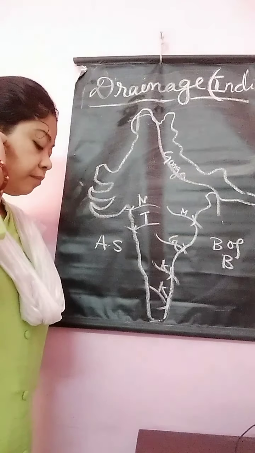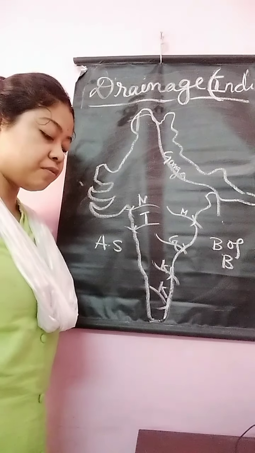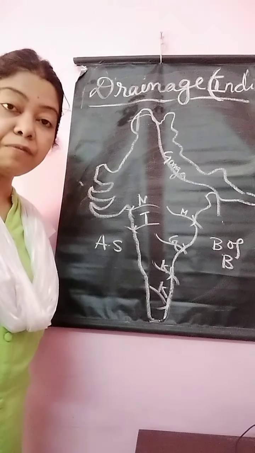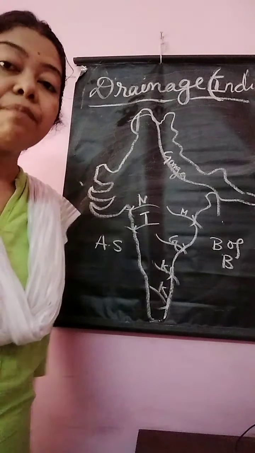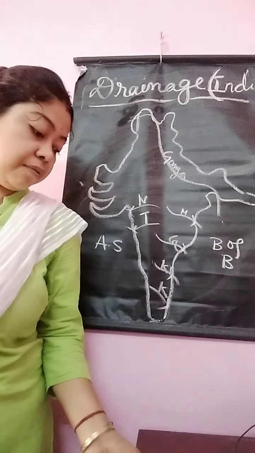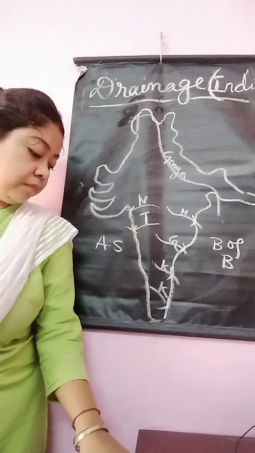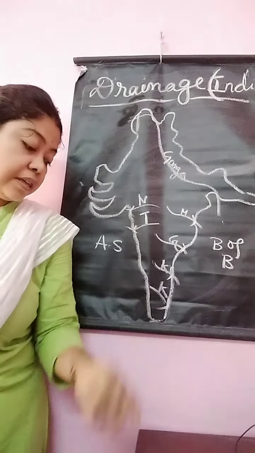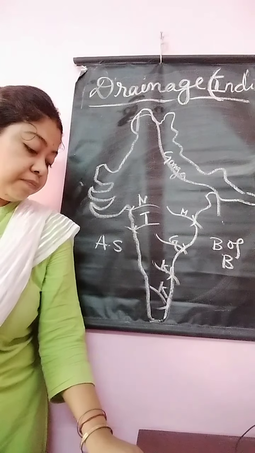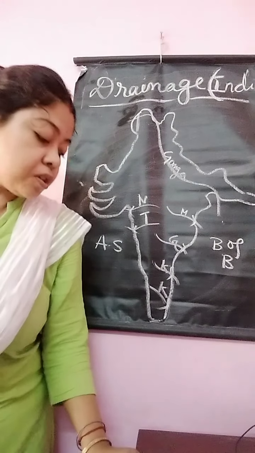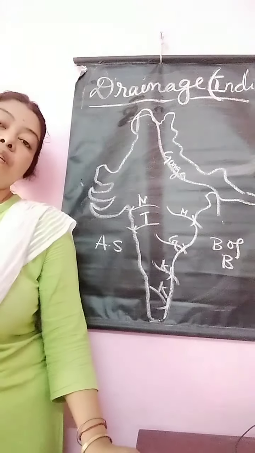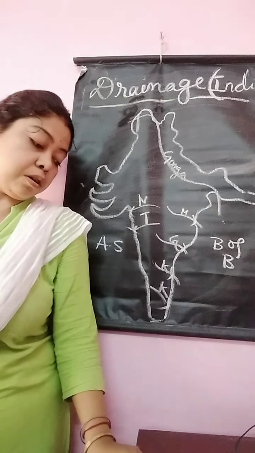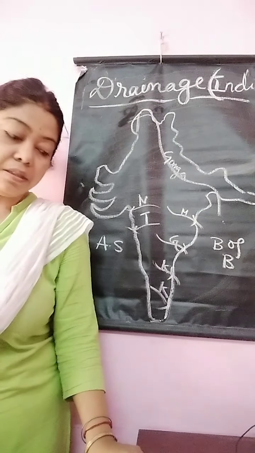Now Krishna. The Krishna river rises from Mahabaleshwar peak. From where does the Krishna river rise? The Krishna river rises from Mahabaleshwar peak in the Western Ghats near Coorg of Karnataka. Here the most important waterfall that forms on the Krishna river is Shivasamudram waterfall, and it finally empties into the Bay of Bengal.